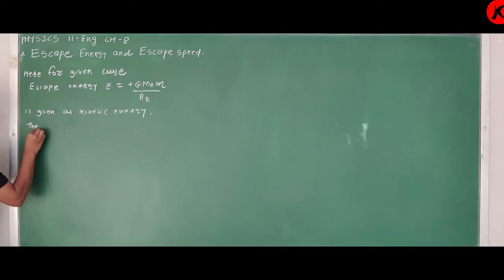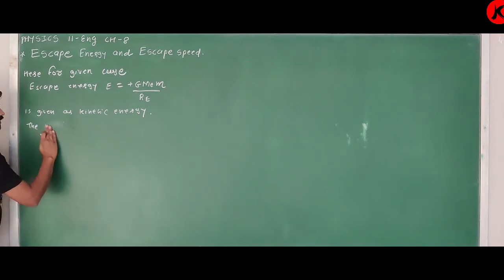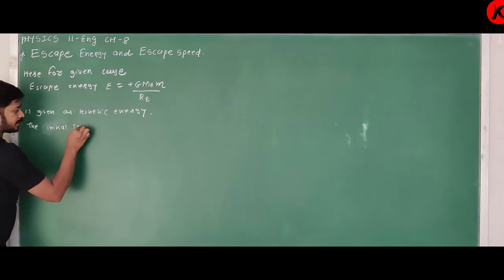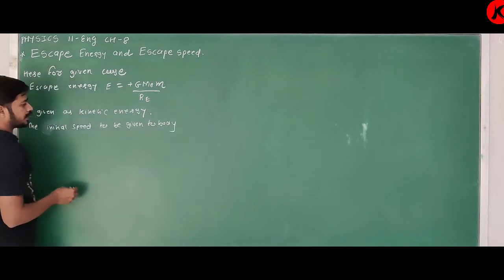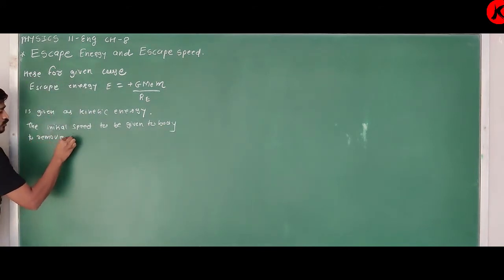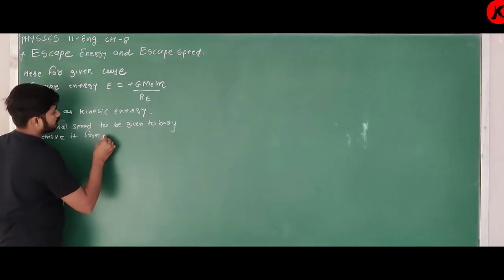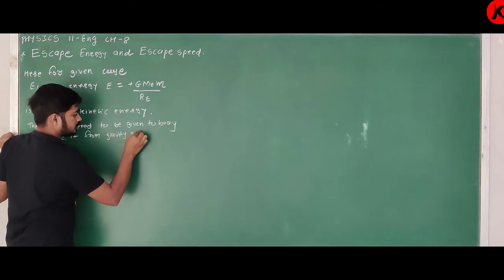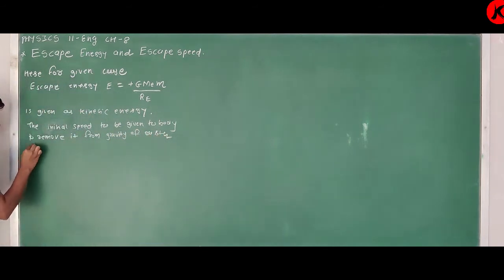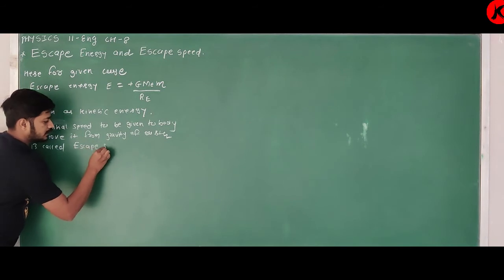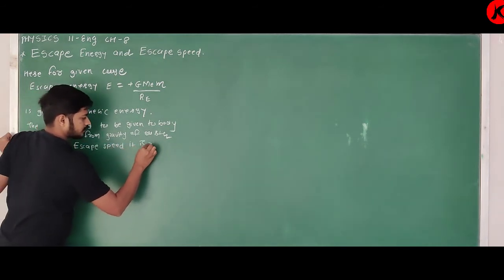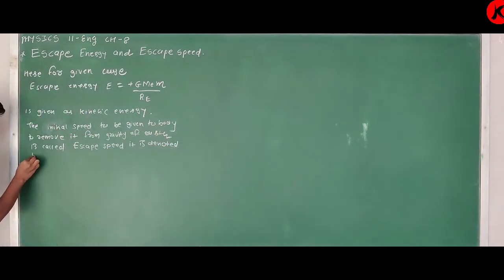So the initial speed to be given to a body to remove it from the gravity of Earth is called escape speed. It is denoted by VE, escape speed.